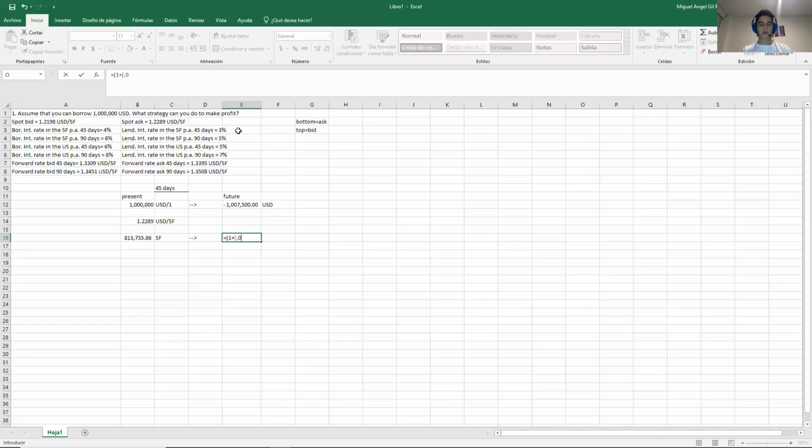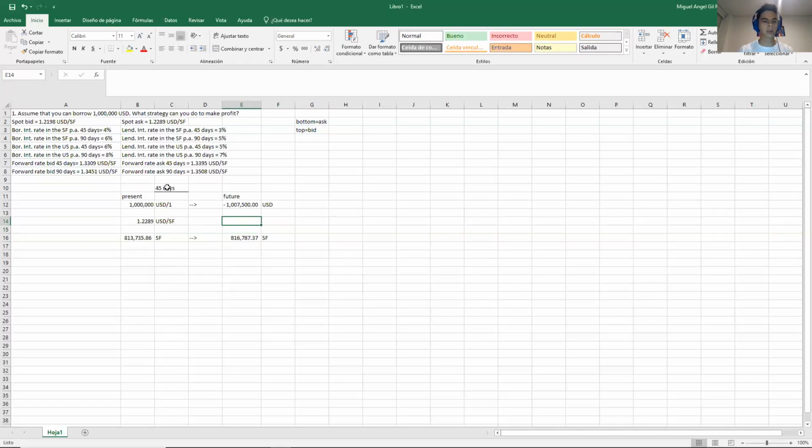So 0.03 times 45, that's the number of days, over 360. And all of this times the initial value in Swiss francs. So this is the amount of Swiss francs that I have in the future. Finally, the last thing that I need to know is to use the forward to go back to the dollars.